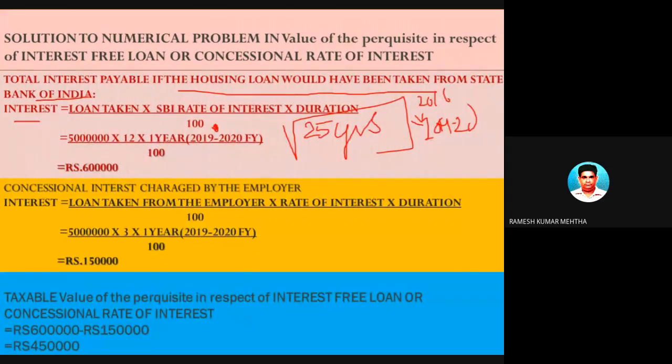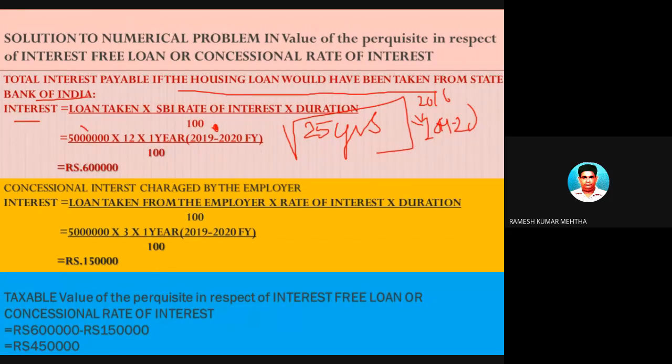So here I have mentioned we are taking into account the taxable salary income of Mr. X for the financial year 2019-20. So in 2019-20 he has taken the loan for 12 months or 1 year. So find out the interest he would have paid if the loan would have been taken from SBI.